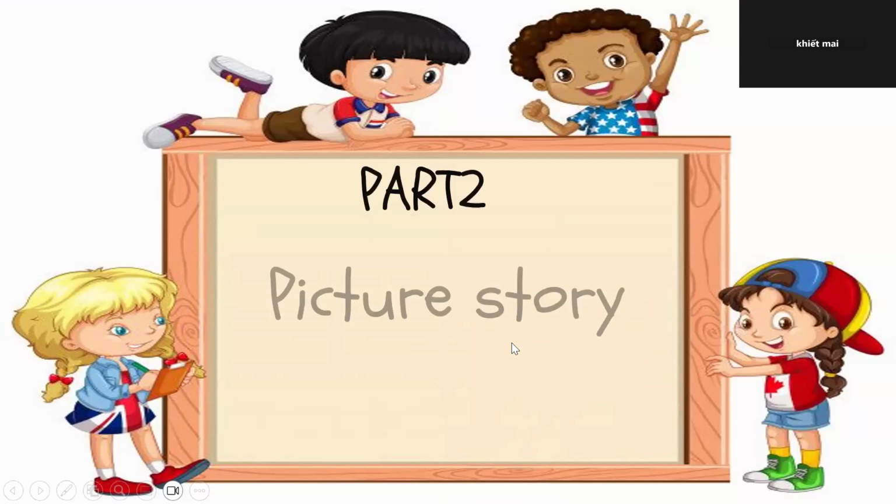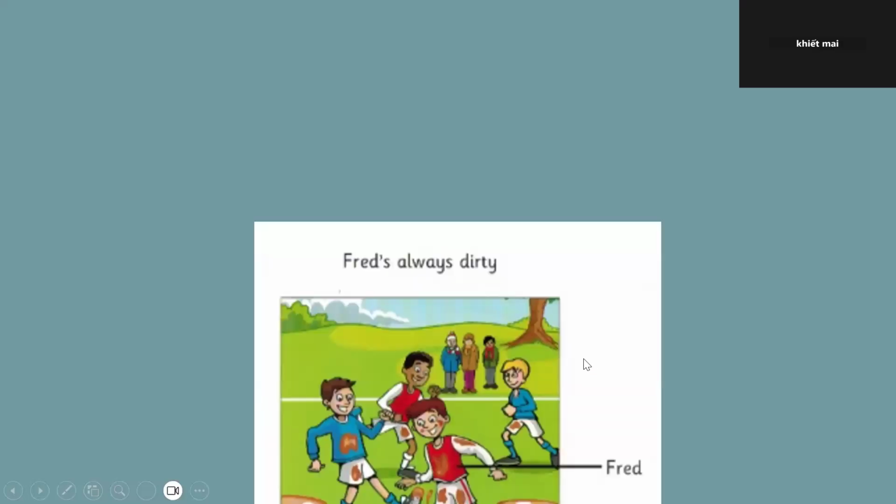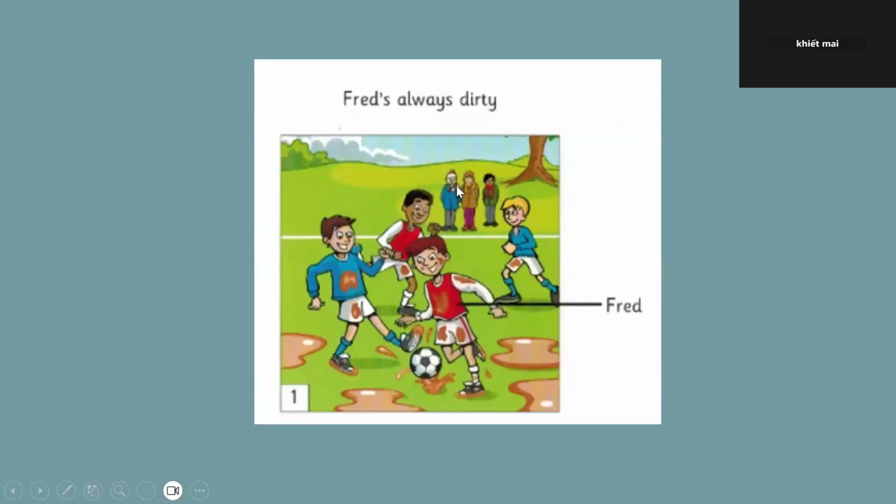Okay, so part two is all about creating a story out of the pictures. So look, this story is all about friends who always get dirty. Now this time, I want you to look at the picture to create a story. Then later on, I will ask you a question about it. So pay attention, all right? Okay, Mai, you may now start.